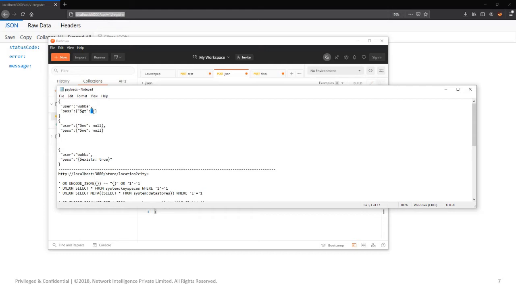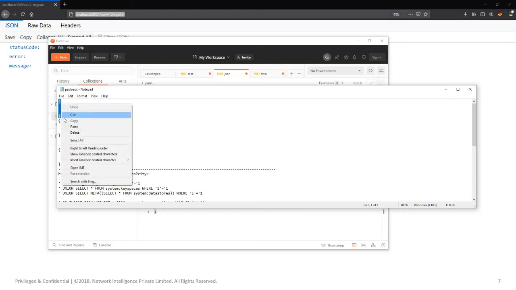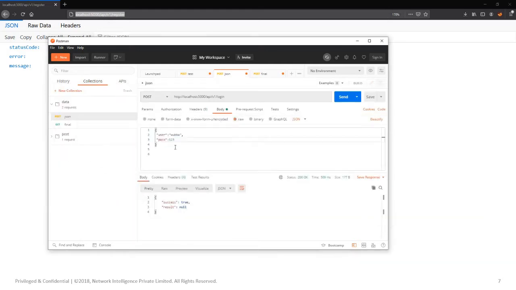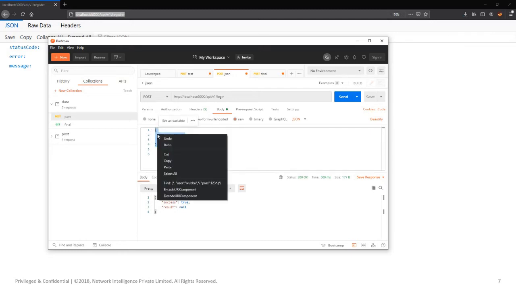What we are trying to do here is bypass the login. I tried some stuff, it's not working, the username and password. I found the user which is present there. So all I have to do is copy this particular one. Instead of the password, I'm giving this one. Let's see.